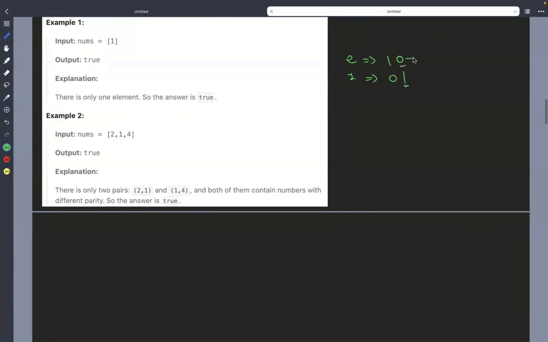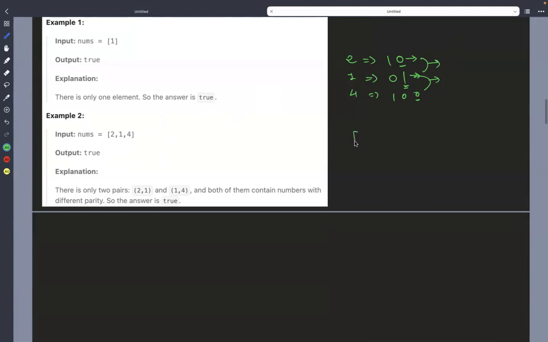If it's 0 and the other is 1, then both are different. Now check the second pair of adjacent elements: 1 and 4. 4 is 1 0 0, the last is 0, and for 1 the last is 1. So both are different, and we can say our array is special.